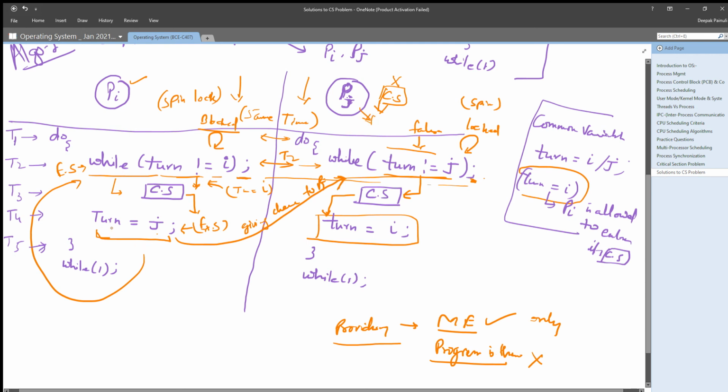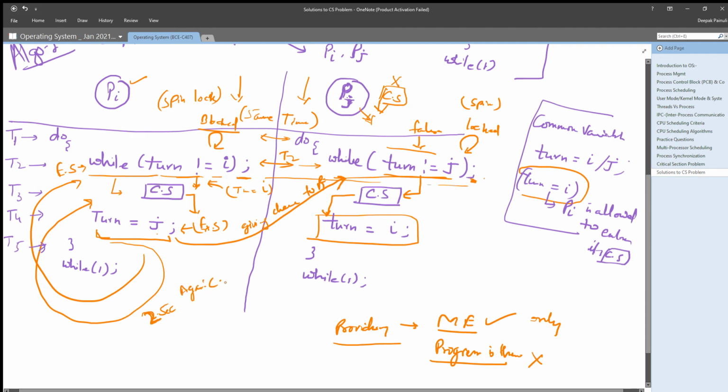Now after this turn equals j, let's assume Pi wants its critical section again after 2 seconds, right? After 2 seconds it demands the critical section again.